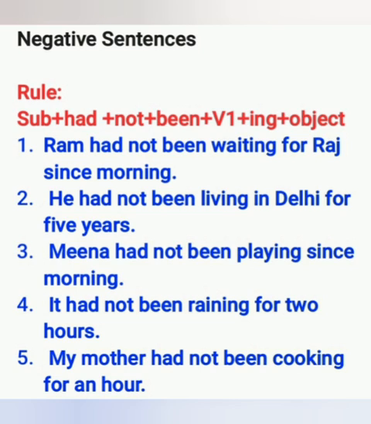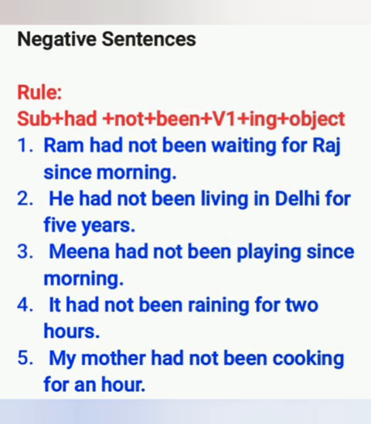Second example, he had not been living in Delhi for 5 years. Third example, Meena had not been playing since morning. Fourth example, it had not been raining for 2 hours. Fifth example, my mother had not been cooking for an hour. Dear students, you can see that in negative sentences we have used not after had.